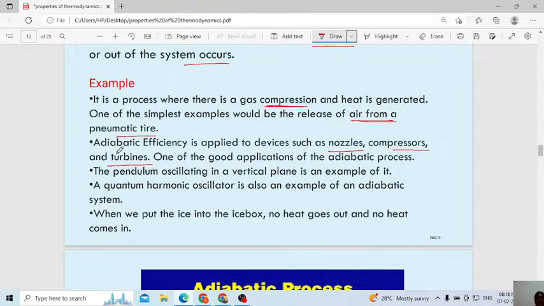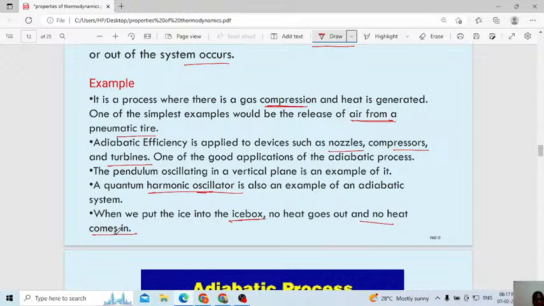Then a quantum harmonic oscillation is also an example of an adiabatic process. In all these cases there is no exchange of heat, only the compression of gas takes place. Then here is one more simple daily example: when we put ice into the ice box, no heat goes out, no heat comes in, correct?